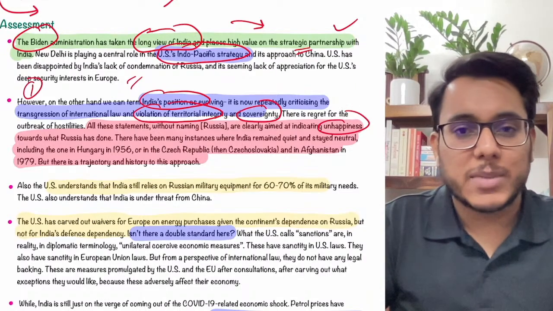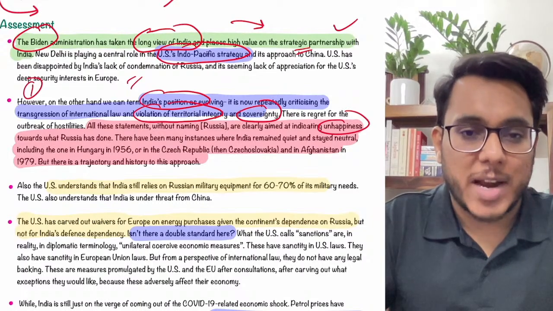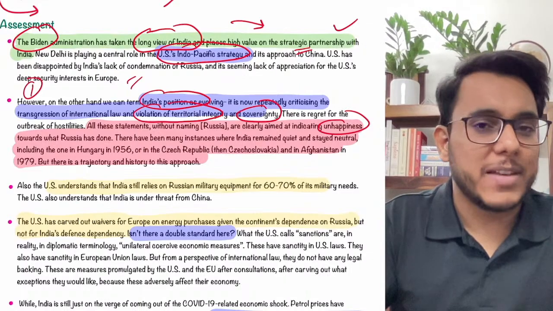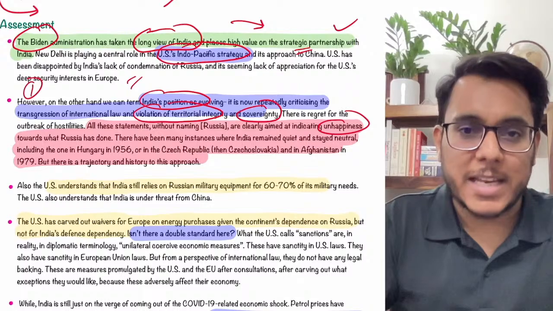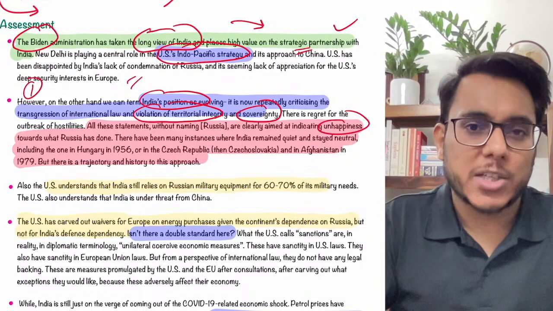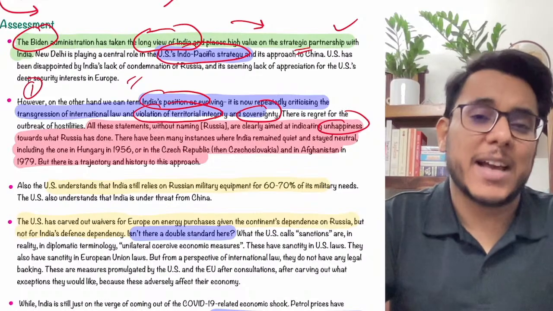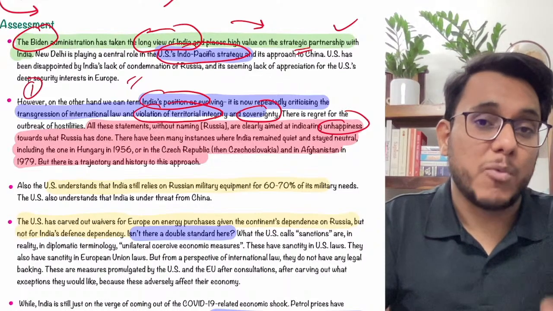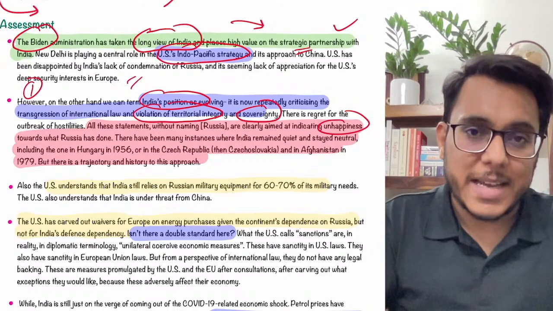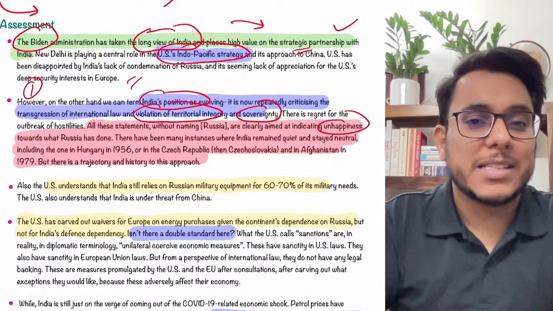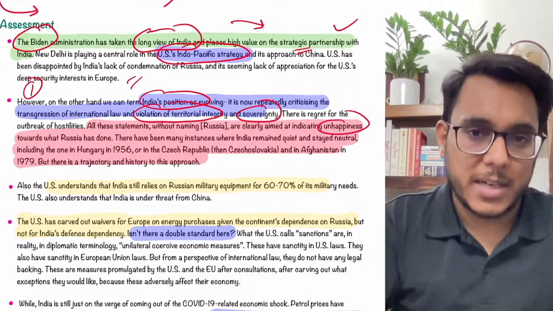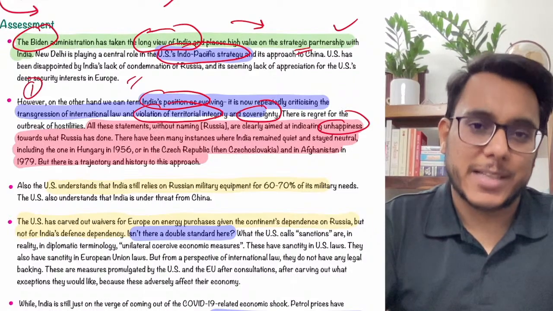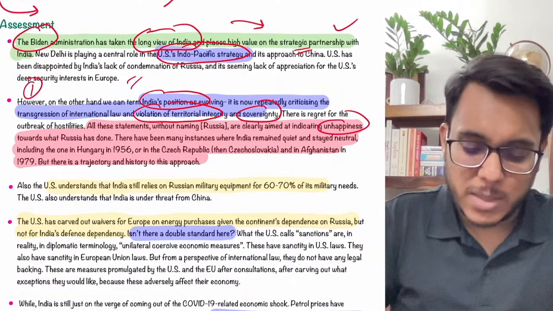Moreover, it is not something new that is being done today by India, or that India is trying to take advantage. This has been a strategic policy of India since independence. Earlier we had non-alignment, now we are maintaining our strategic autonomy, and the very purpose of strategic autonomy is that wherever we feel our national interest is getting fulfilled, we'll take the side, otherwise we'll not. Now Russia happens to be one of the biggest exporters of defense to India, and if we criticize Russia directly, it might not serve India's national interest. So we'll not speak up here. This is a part of our strategic autonomy. USA understands this, so the relations will not be that much impacted.